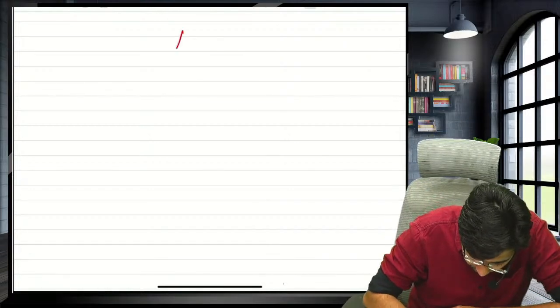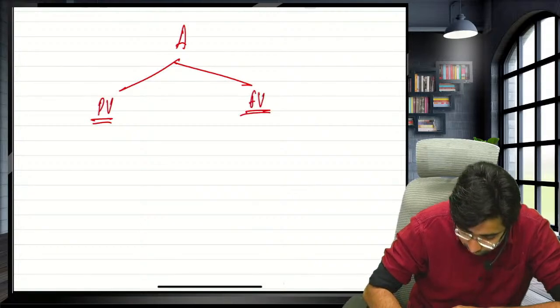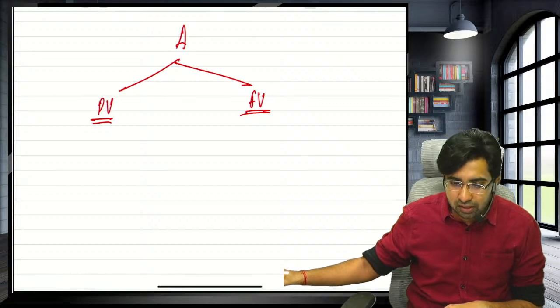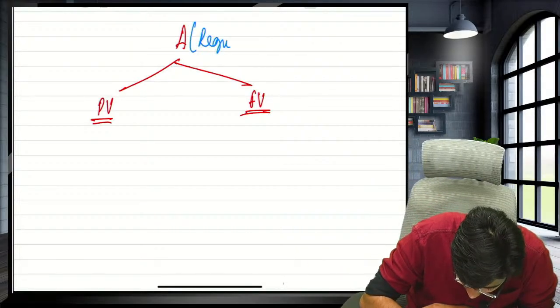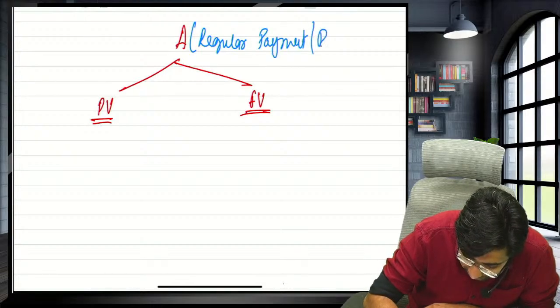Now, guys, for annuity, we have to study two things: present value and future value. Annuity means any kind of regular payment or any kind of regular receipt.